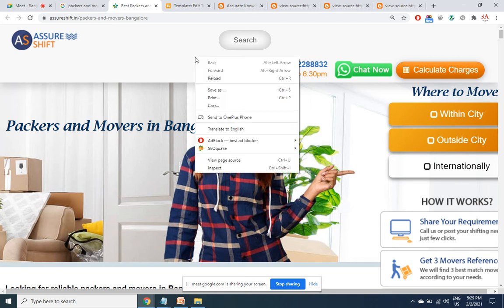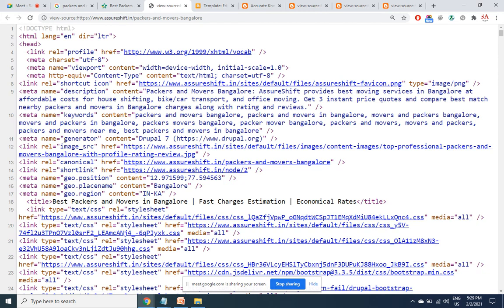To check the code, I go for view page source. This is a title. This is a description. You can even interchange the order. The professional way is first title, then meta description. However, you can first give description, then keywords tag, then title tag. That doesn't matter, but it has to be anywhere between the opening and closing head tag. If you place it outside that, it will not be considered.